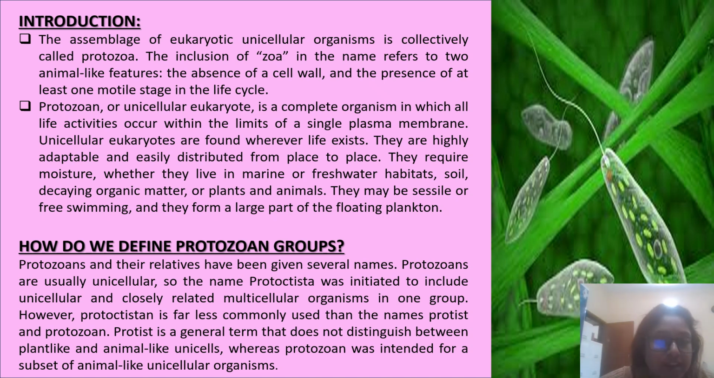Next, how do we define protozoa groups? Protozoa and their relatives have been given several names. Protozoans are usually unicellular, so the name Protista was initiated to include unicellular and closely related multicellular organisms in one group. However, protistan is far less commonly used than the names protist and protozoan. Protist is a general term that does not distinguish between plant-like and animal-like unicellular organisms, whereas protozoan was intended for a subset of animal-like unicellular organisms.